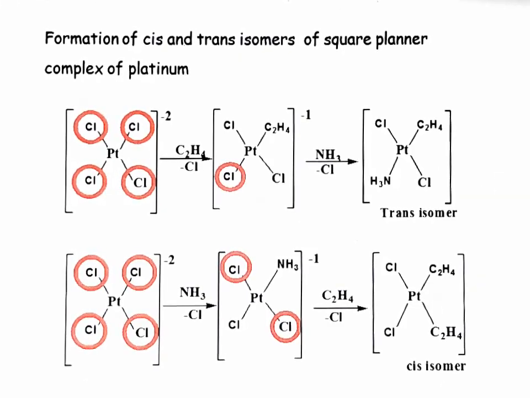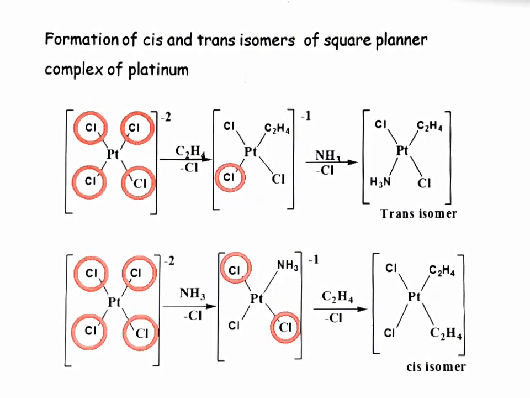So the second example of trans effect is formation of cis and trans isomer of square planar complex of platinum. So we will see the example here. Here you can see this is the example of square planar complex of platinum, tetrachloroplatinate. Since all ligands are same, their trans effect also will be same. So when C2H4 reacts with this compound, any one of the chlorine atoms will be removed.